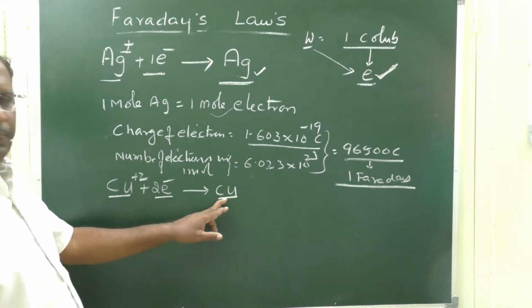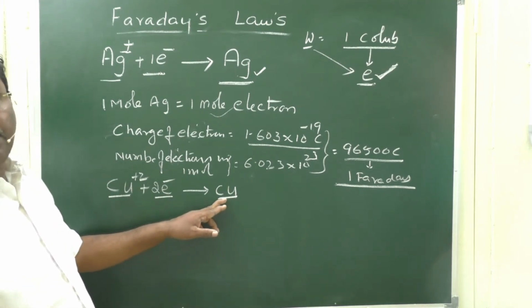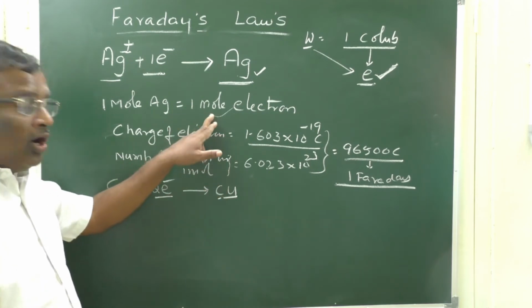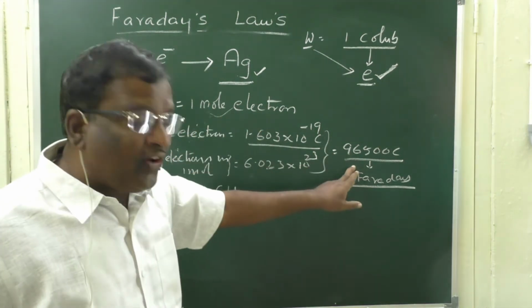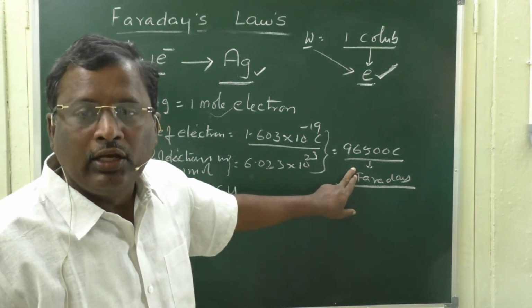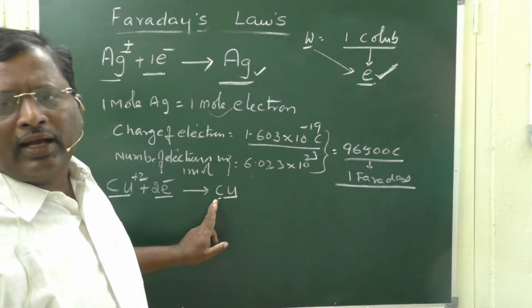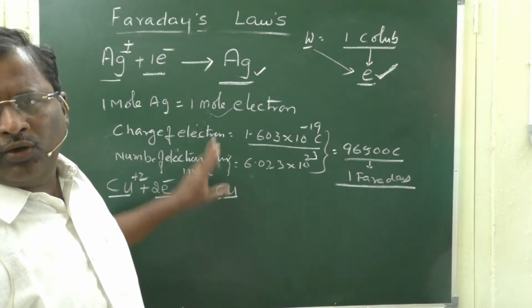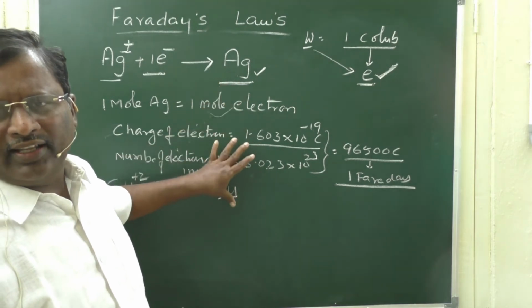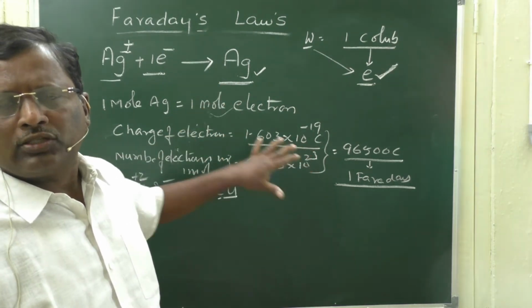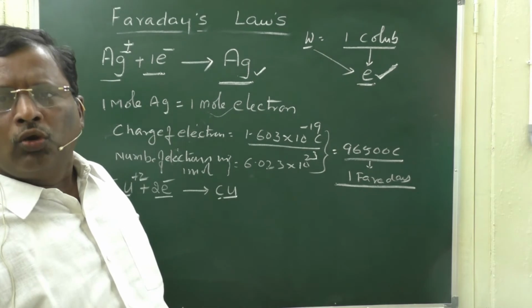So, if you want to deposit 1 mole of copper, you require 2 moles of electrons. That means 2 Faradays of electricity is required to deposit 1 mole of copper. Now, with these both electrolytic cells, suppose I pass only 1 Faraday of electricity, what happens?